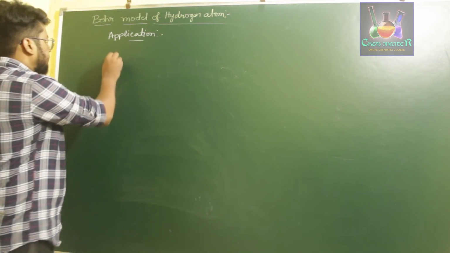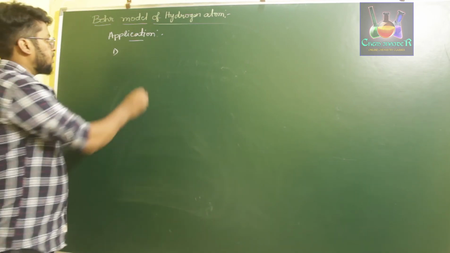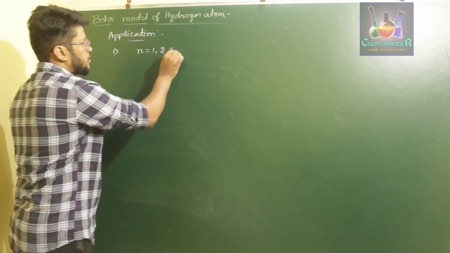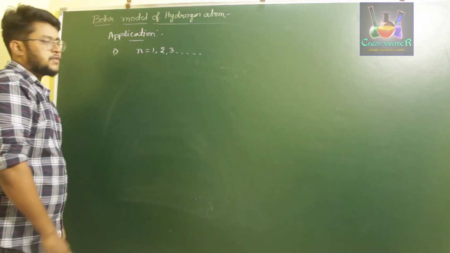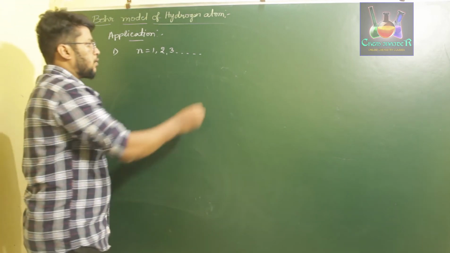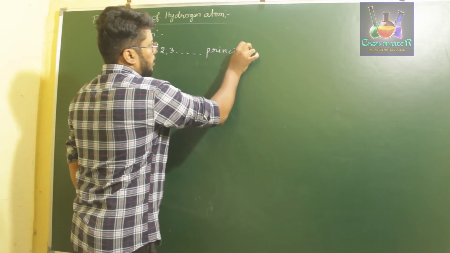So the first point, the stationary states which he explained, which had number n equal to 1, 2, 3 and so on. The stationary states explained by Bohr are also called the principal quantum number.